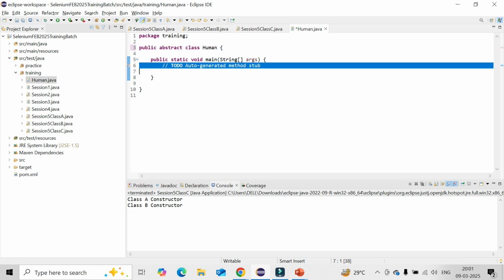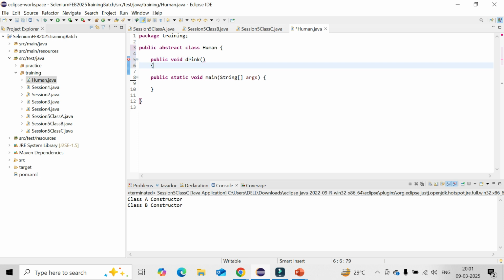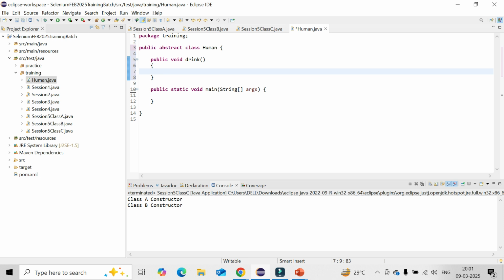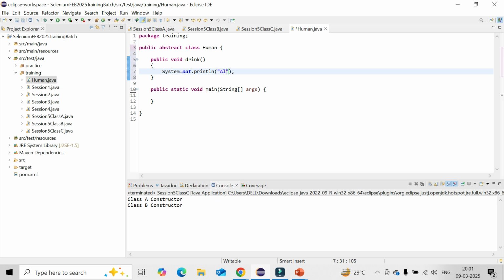Here I can create some method. Public void drink water.